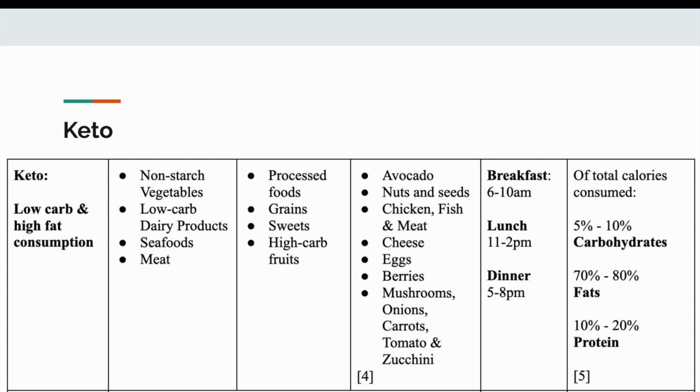Similarly, the keto group also limited certain food groups from the diet. However, it is the only group to differ in the nutrition breakdown. As a result, this group provides a valuable comparison to the other groups as it demonstrates the effect of increasing fat intake and reducing carbohydrate intake.